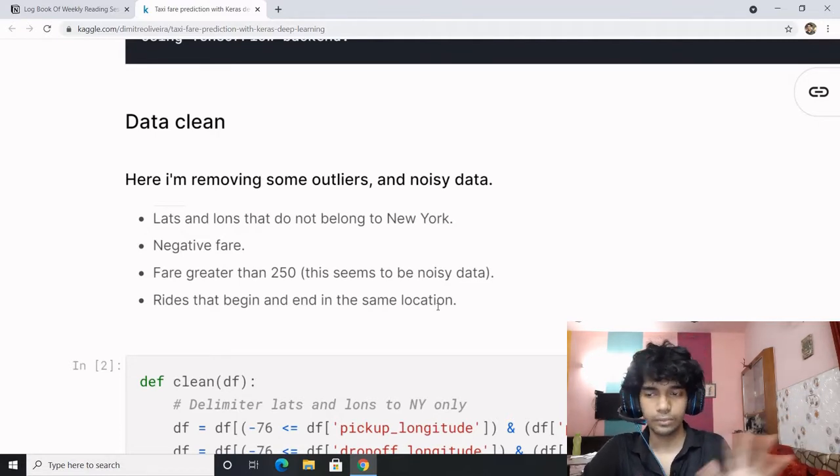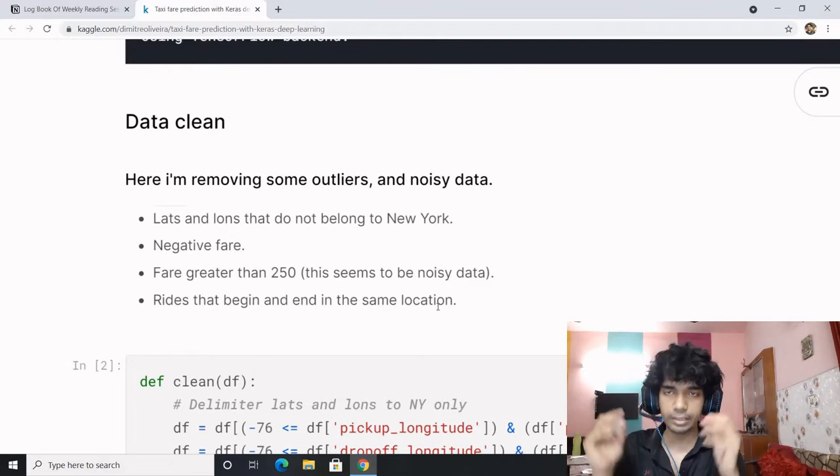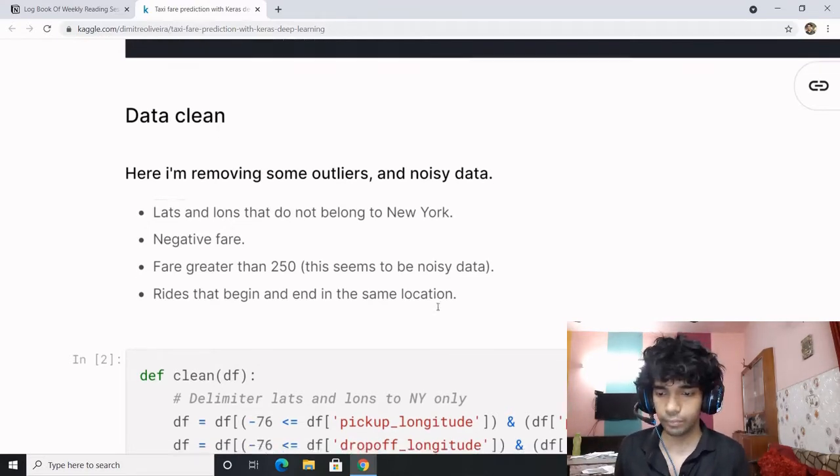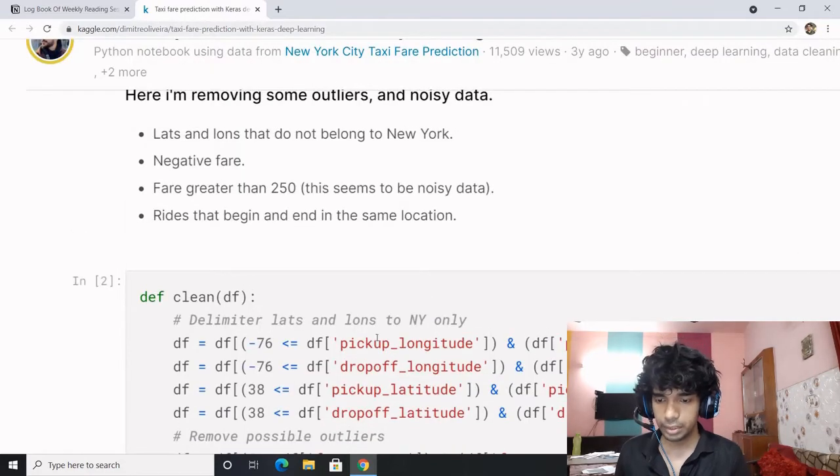So either of the two, those are the outliers. So how beautifully, this is feature engineering. This is putting your domain knowledge, common sense, brainstorming into action. So this is what he did.